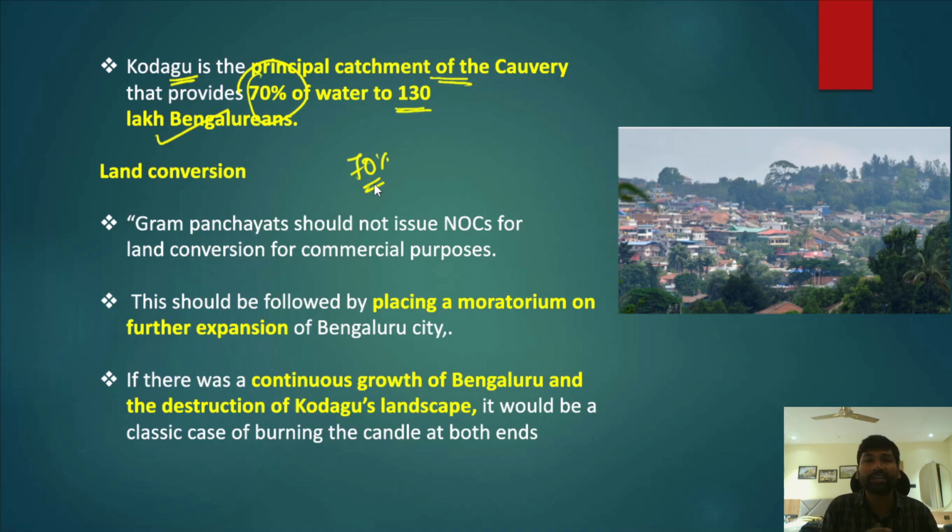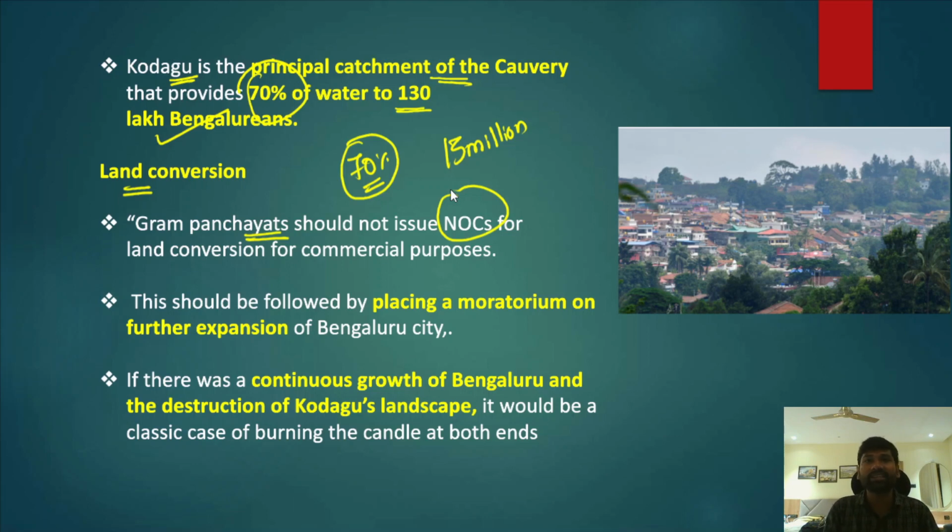Okay, Kodagu catchment area alone provides 70% of the water for 13 million Bengaluru people. However, in recent times, land conversion has become a serious issue. So with this land conversion, the Gram Panchayats should not issue the no objection certificates for the land conversion into commercial activities. The land is being converted into commercial activities.